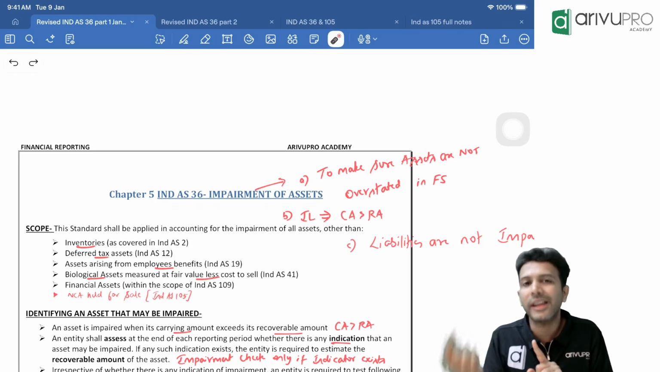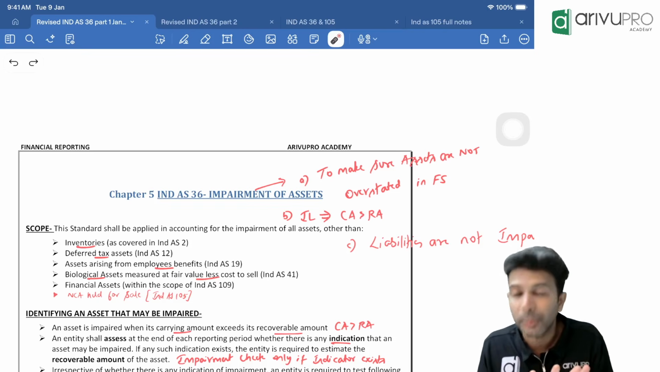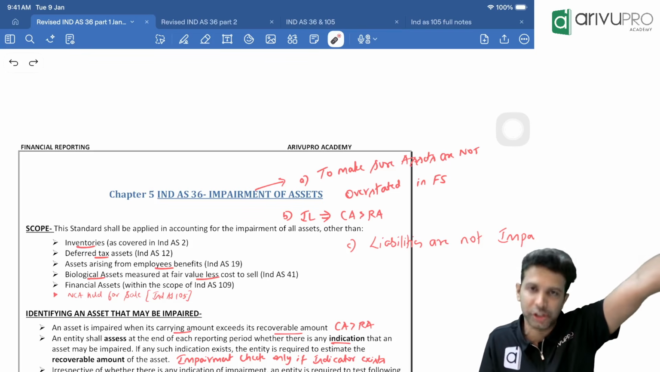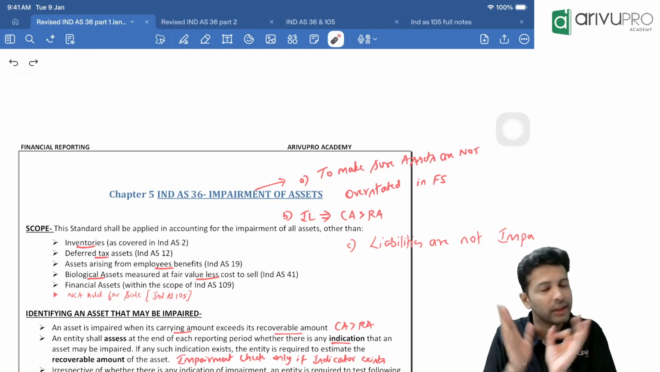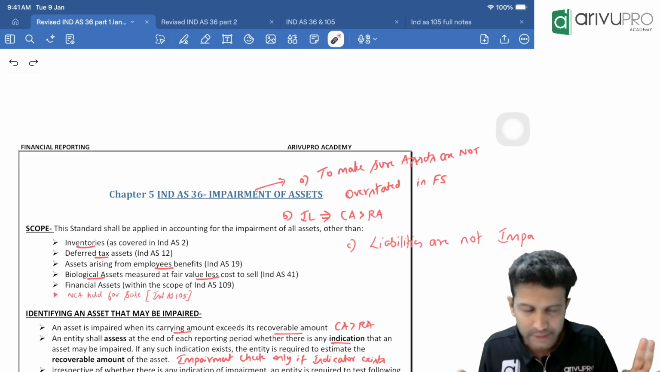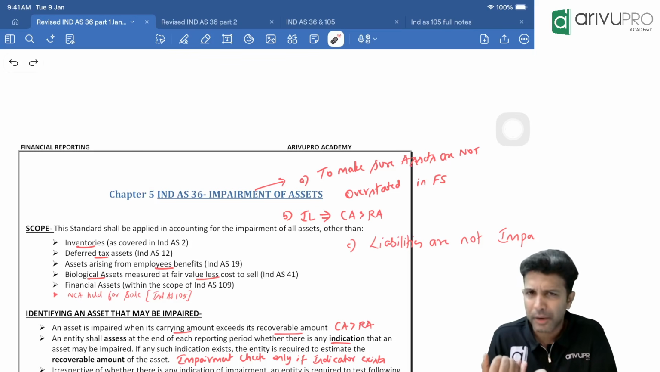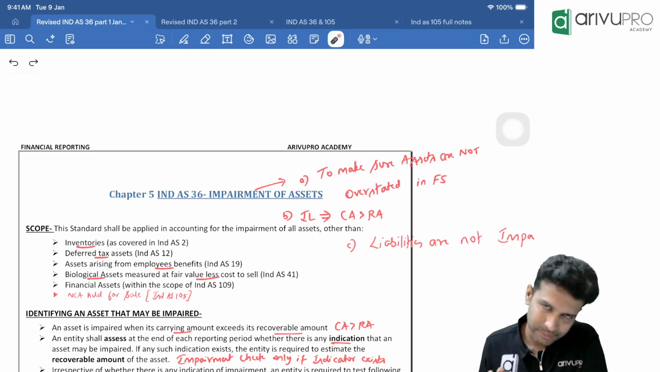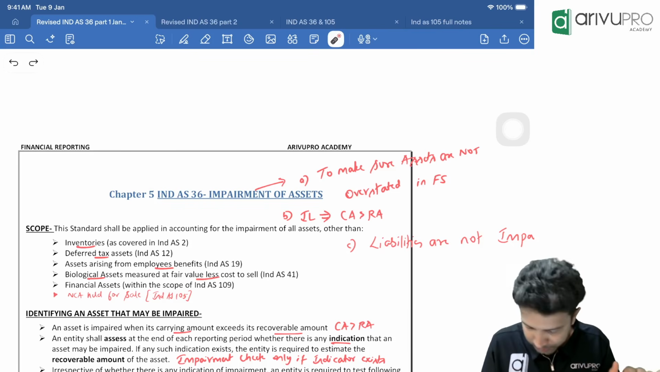Second one, what is the basis of the standard? The overall purpose of this particular topic is to make sure that the asset is not overstated in your balance sheet. Asset is not shown at a higher value than its correct value in the financial statement. That's the scope of this standard. And impairment loss only will come under one circumstance, one and only one. What is that? Carrying amount is greater than recoverable amount. Fine, that is one.